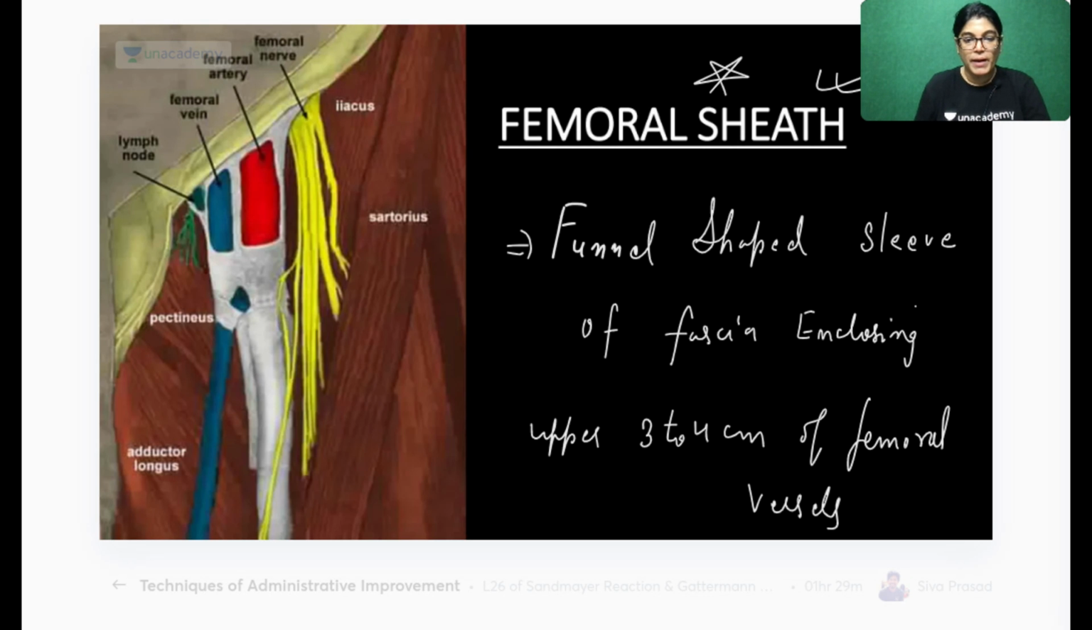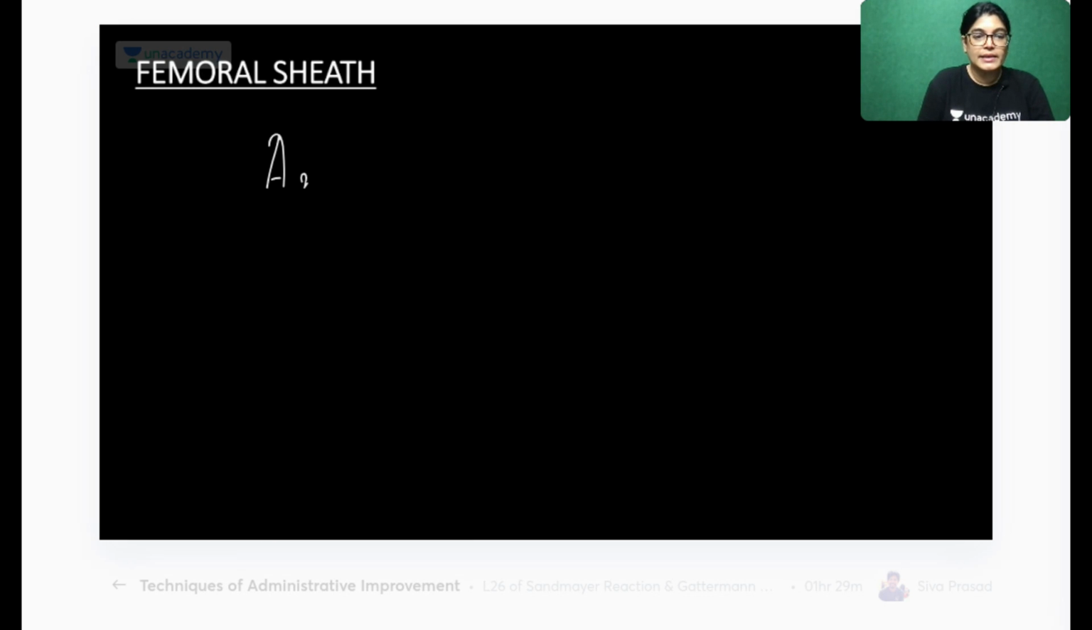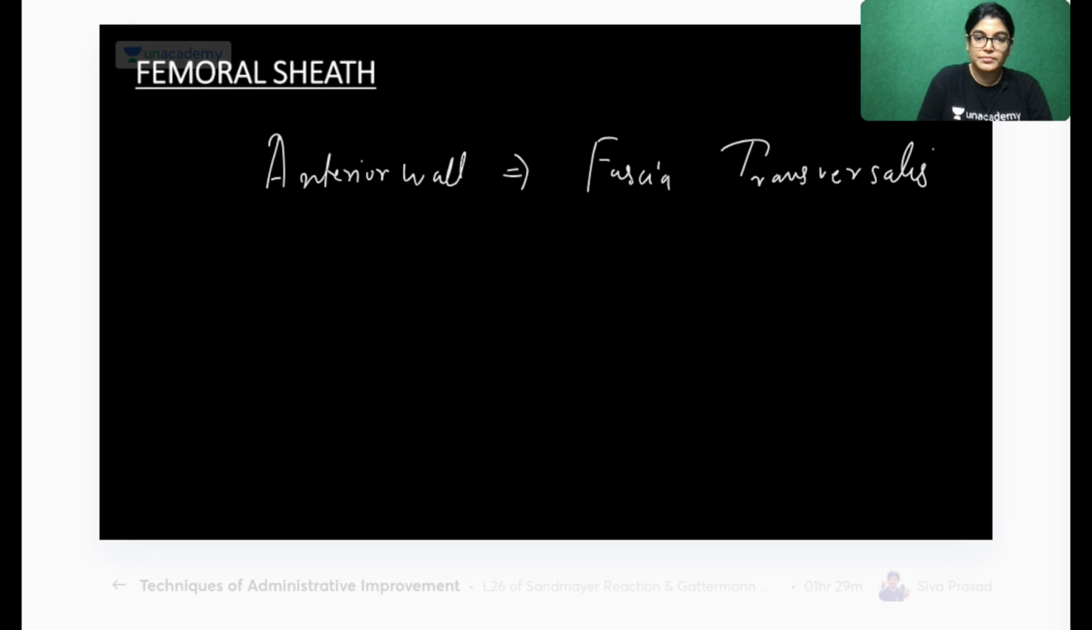Very important topic for your short note. Write down: the anterior wall of the femoral sheath is formed by fascia transversalis. The posterior wall of the femoral sheath is formed by fascia iliaca.